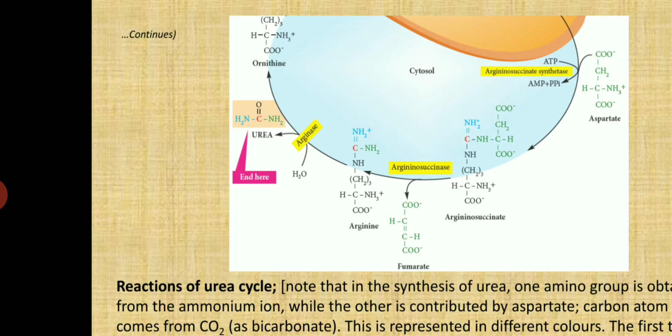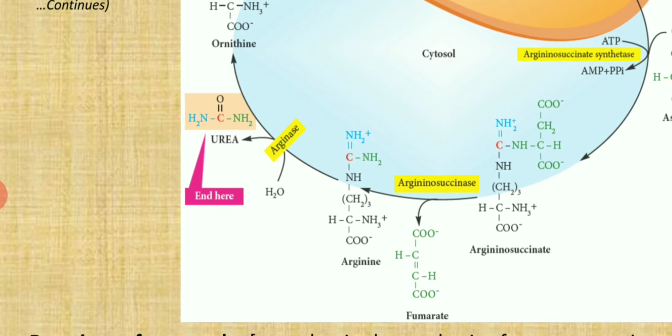Step 5, the enzyme arginase causes hydrolytic cleavage of the guanidino group of arginine. This results in formation of urea and liberation of ornithine, which is used again in step 2. You can see this in the figure. Urea is formed and there is liberation of ornithine, which is used again in step 2.